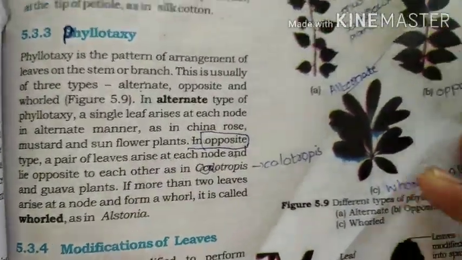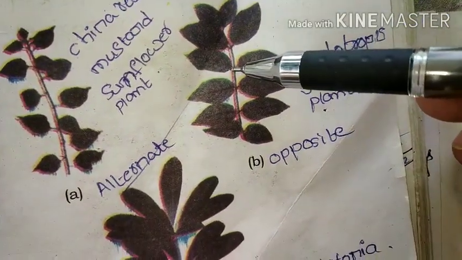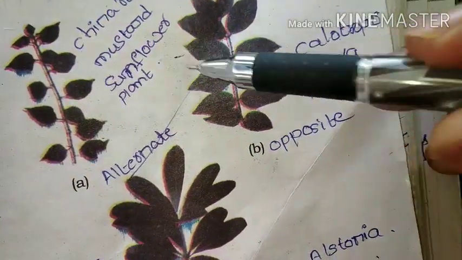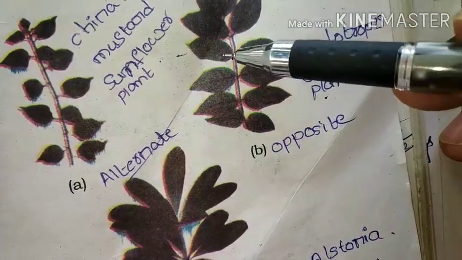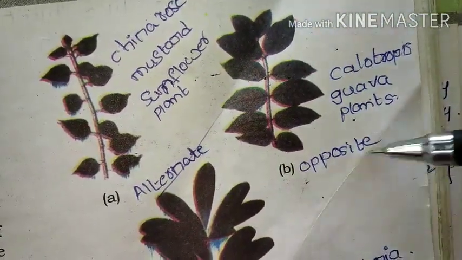In the opposite type, a pair of leaves arises from each node. Have a look here. This is opposite. See here, on this side one leaf is arranged and on the other side another leaf is arranged. This is a pair of leaves arranged from the same node. In this manner it is said to be an opposite leaf.